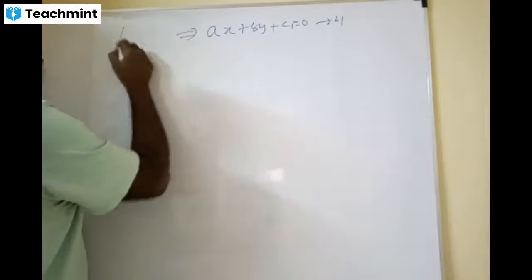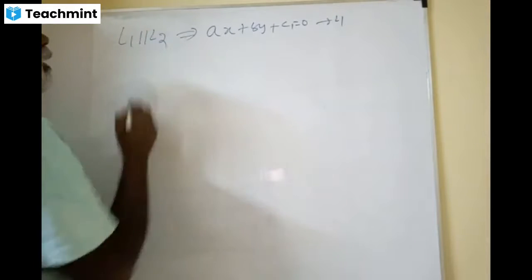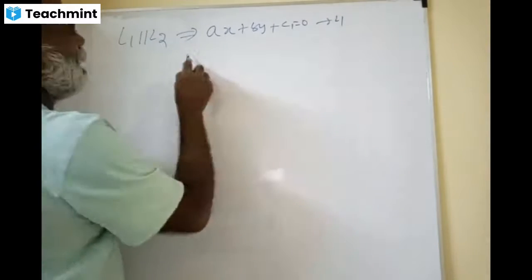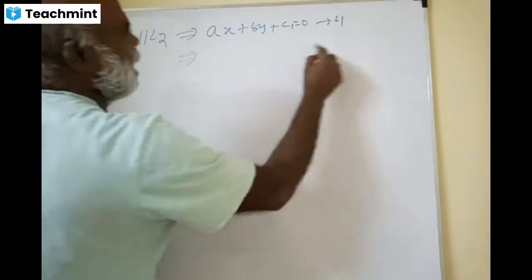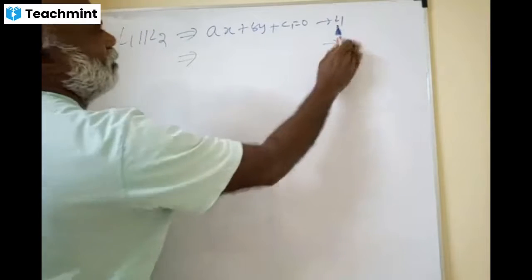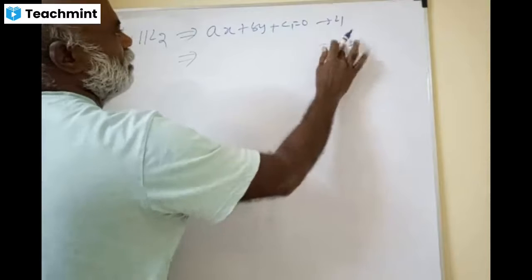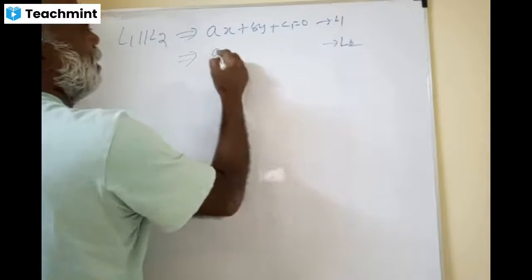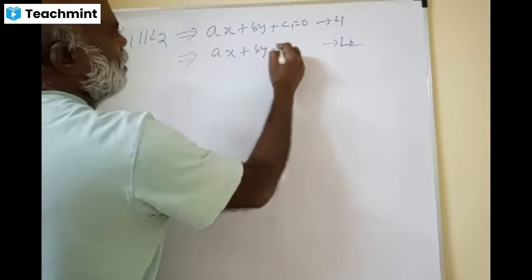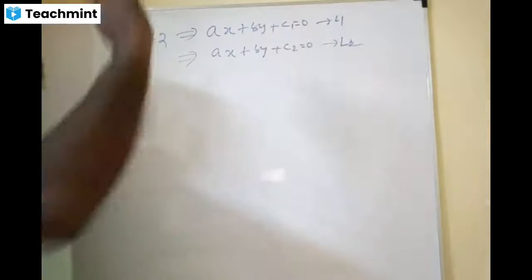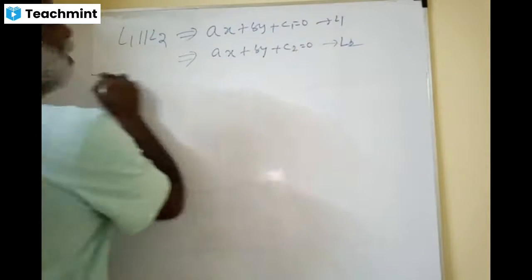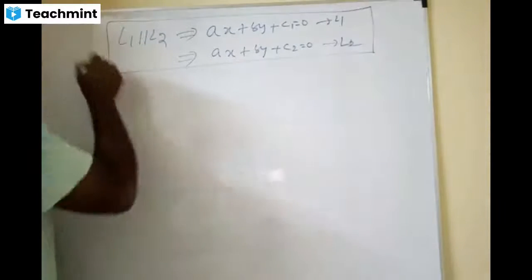Let us first talk about L1 is parallel to L2. Now you tell me what is L2, please. Can anybody tell what is L2? Ax plus By plus C2 equal to 0. Brilliant. These are the two parallel lines, which means you should write the equations like this, please.